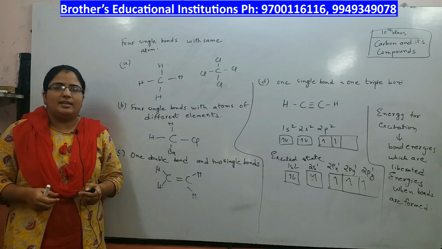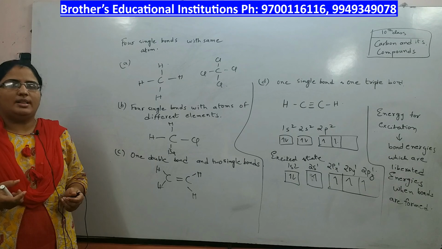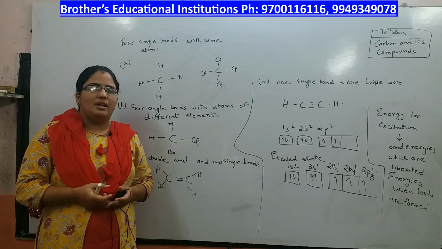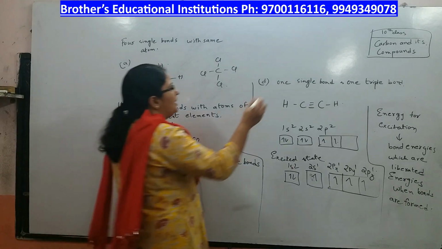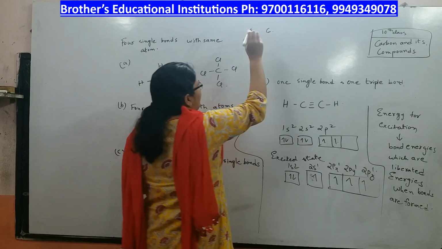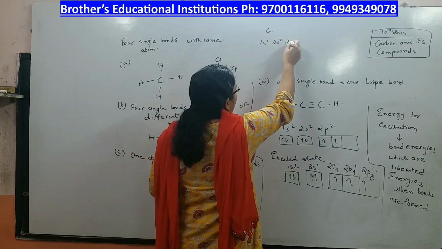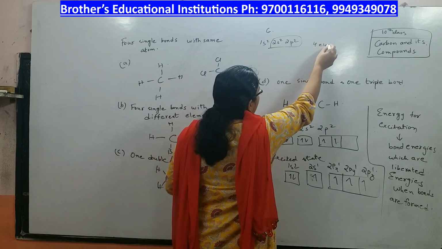The food we eat, the clothes we wear, the fuels we use, the cosmetics we use, all these contain carbon. You have a number of products of carbon. Now, what is the atomic number of carbon? The atomic number of carbon is 6. So, the electronic configuration is 1s2, 2s2, 2p2. That is, in the outermost shell it has got 4 electrons.